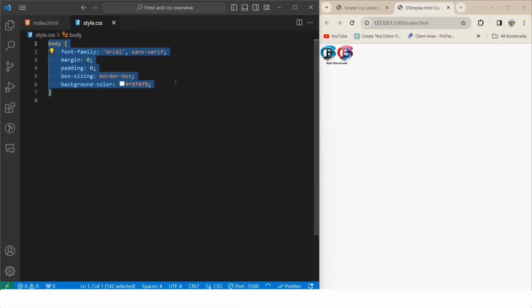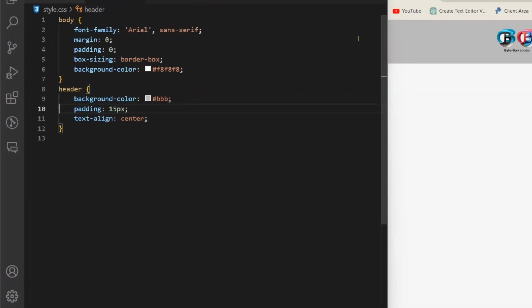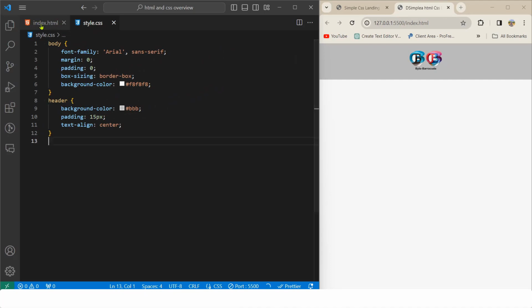If we press Ctrl and S, all the margin and padding we had is removed. Now for the header section we just created, we are going to have a background color of a little bit of dark, and font color white. Padding, actually we do not need the color because we are only using this logo. Text-align center will make our items centered.